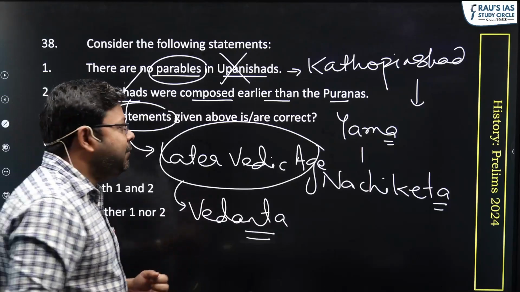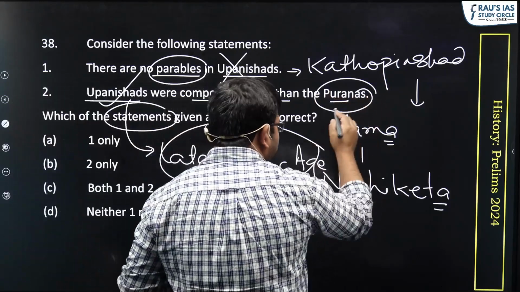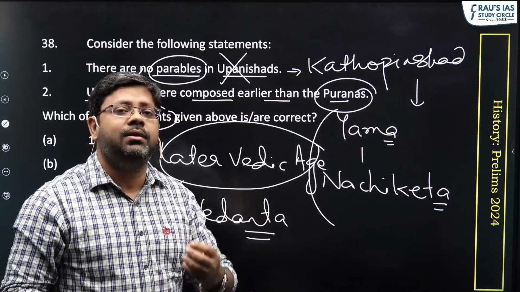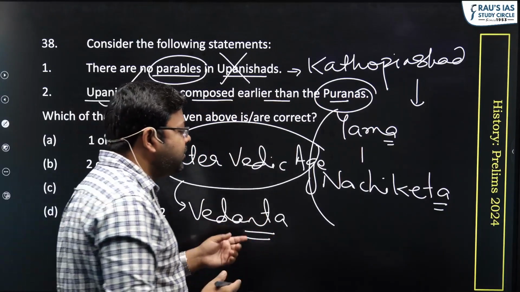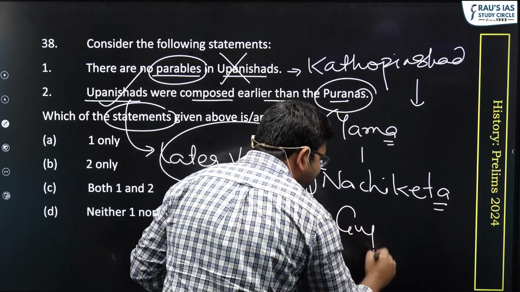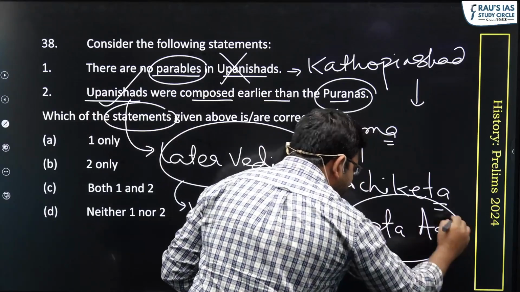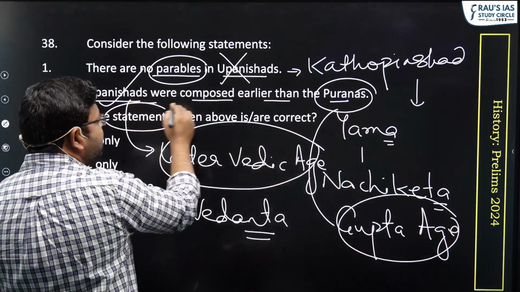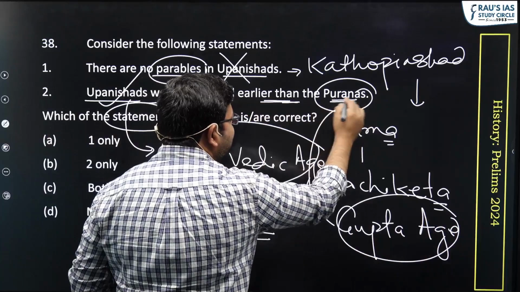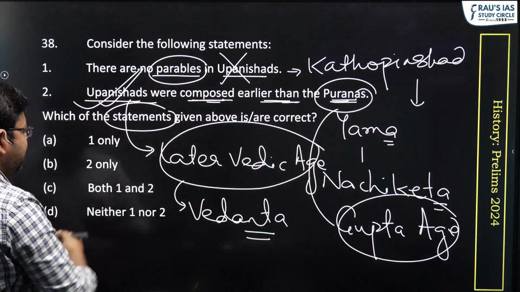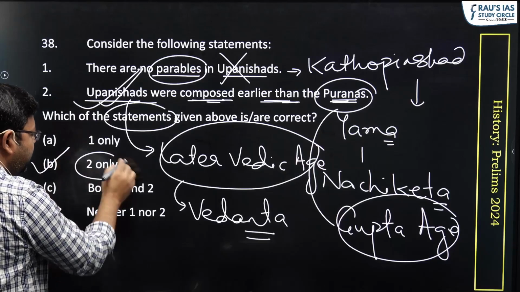On the other hand, if we talk about the Puranas, like Vayu Puran, Matsya Puran, Vishnu Puran, Shiv Puran, Bhagavad Puran, all of them were compiled finally by the time of the Gupta age. So it is absolutely correct to say that Upanishads were composed earlier than the Puranas. So the second statement goes correct. So the answer here would be B, 2 only.